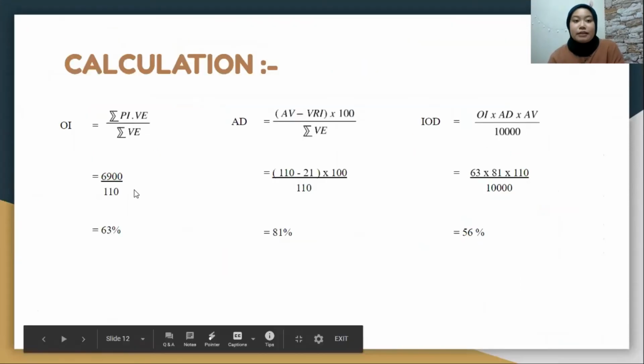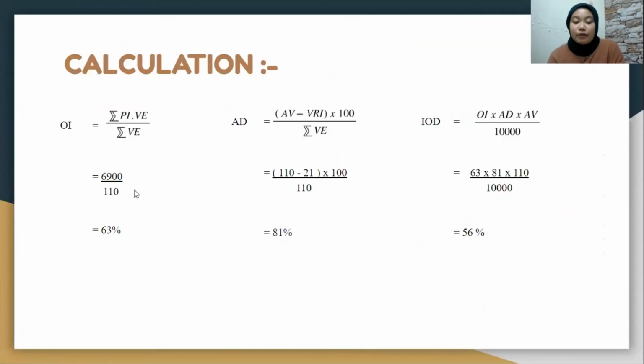Okay. This is the calculation for IOD. So we get the OI from sum of PI times VE divided by sum of VE. Okay, so we get 6900 divided by 110. So we get 63%.